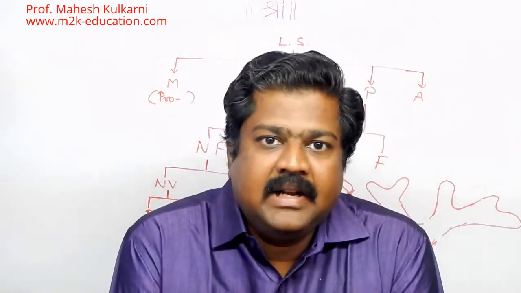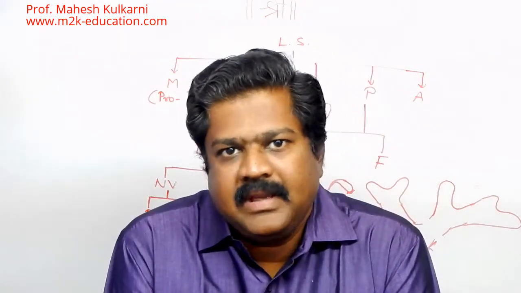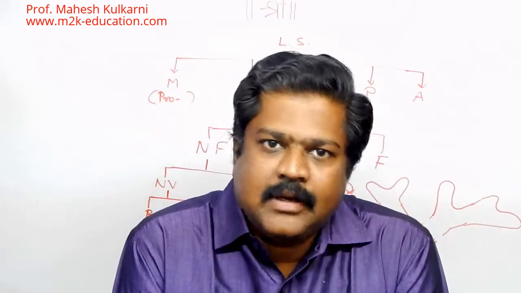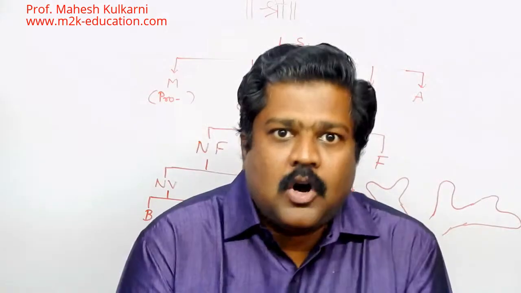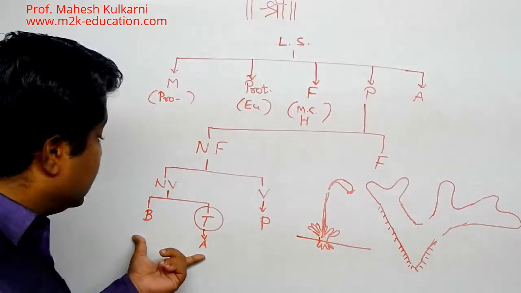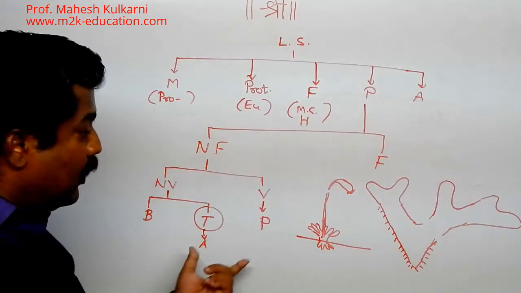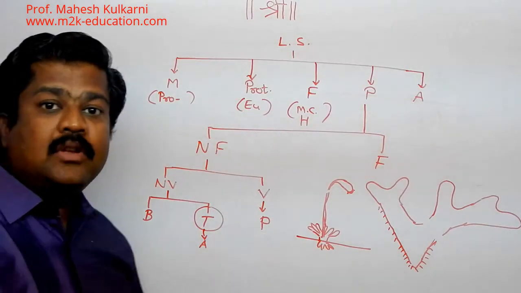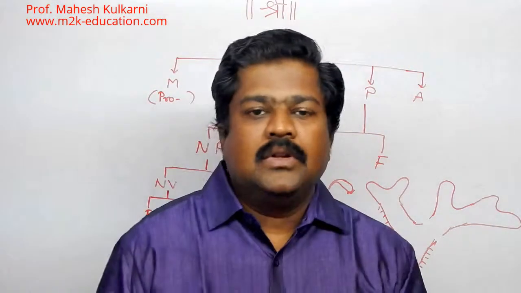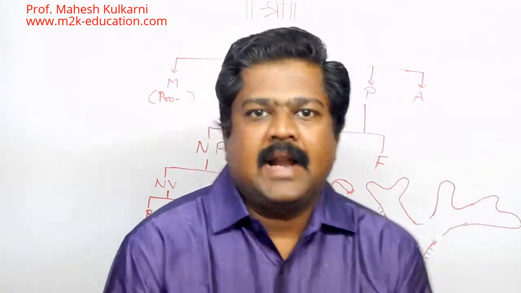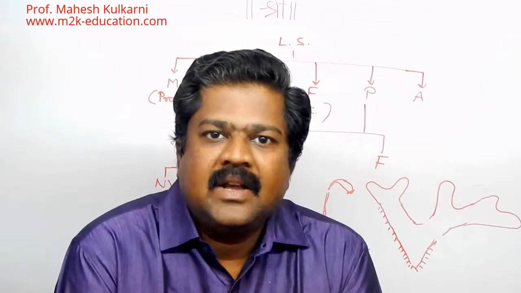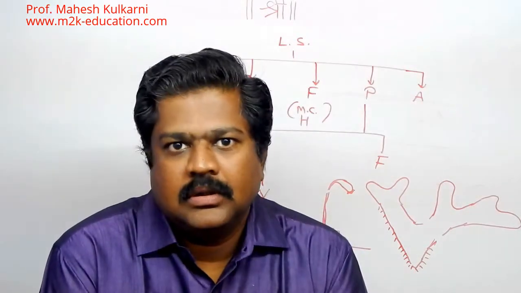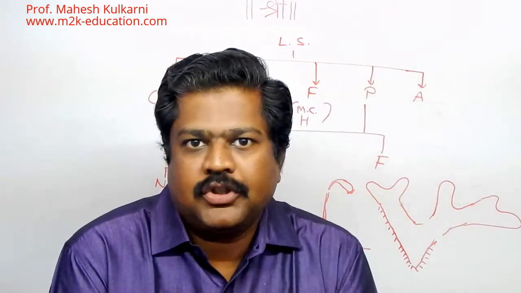So these categories where the vascular system is not there, we are calling them either thallophytes or bryophytes depending upon the nature of their body. So this is the basic difference here, thallophytes and bryophytes. Both have no flowers. Reproduction is carried out in both ways, that is, we are calling them vegetative reproduction and sexual reproduction.